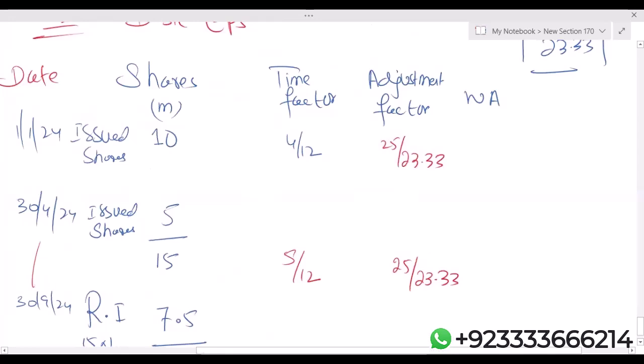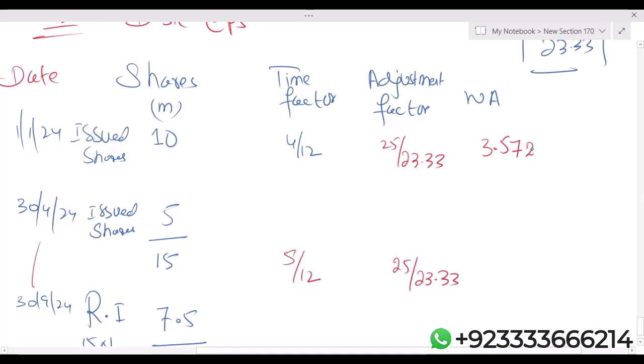So let us use the calculator. 10 multiplied by 4, then divided by 12, multiplied by 25, divided by 23.33. Students, I'm getting 3.57, with a little bit of rounding, of 2 million. Please check: 10 multiplied by 4 divided by 12, then 25 divided by 23.33.